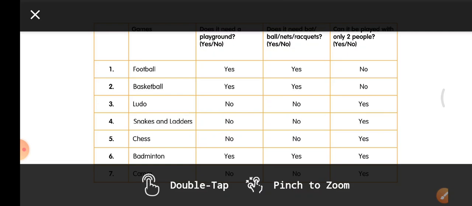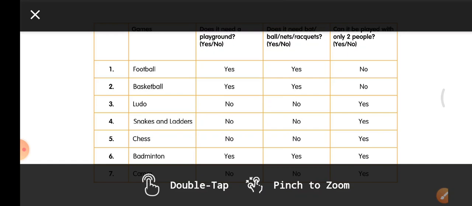No, we don't need a large playground for Ludo. Fourth, snakes and ladders. No, we don't need a large playground. Chess. No, right? We don't need a large playground for chess. Badminton. Yes, we need a large playground for badminton.